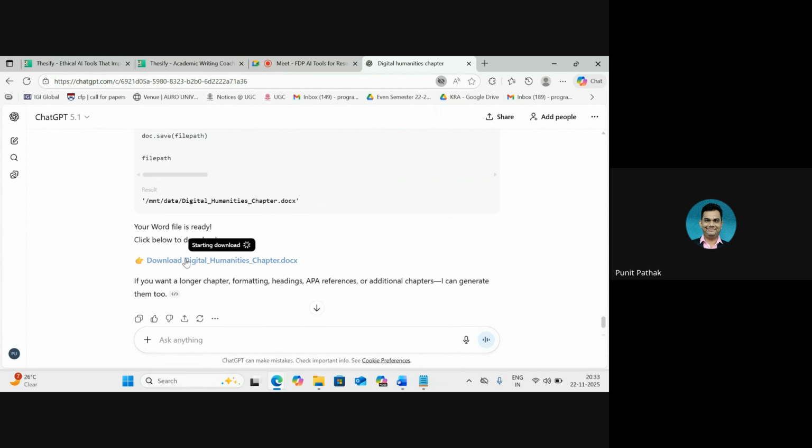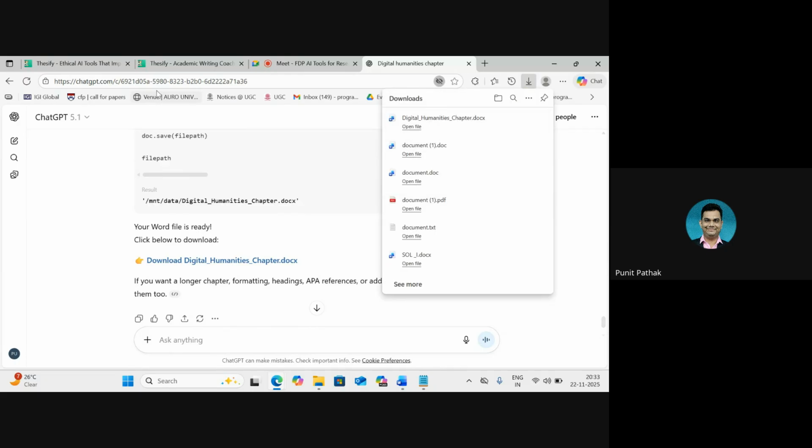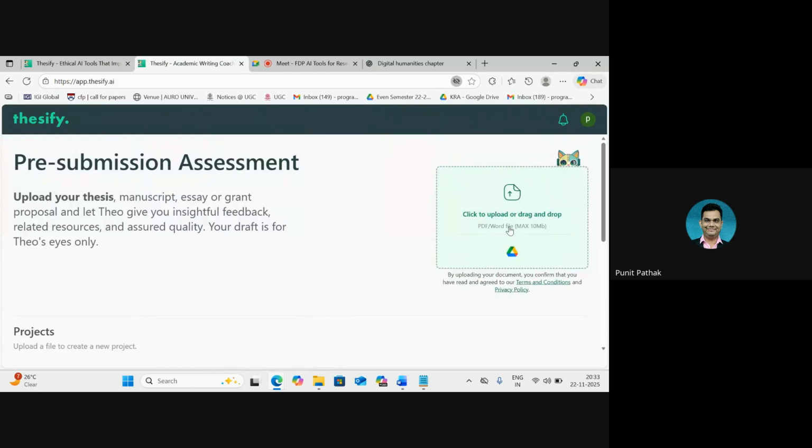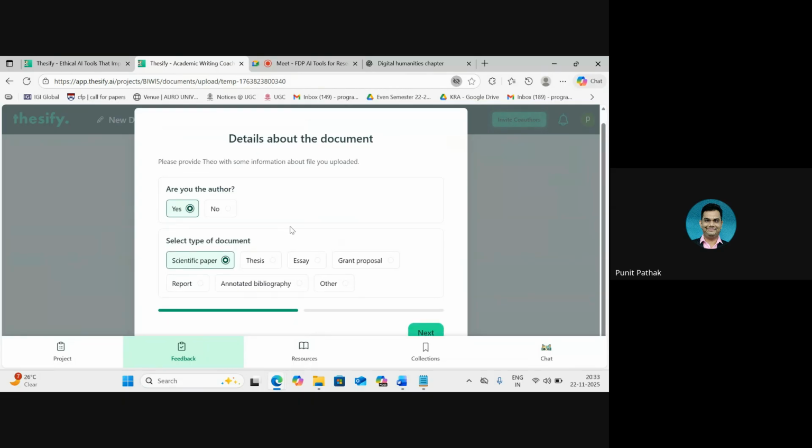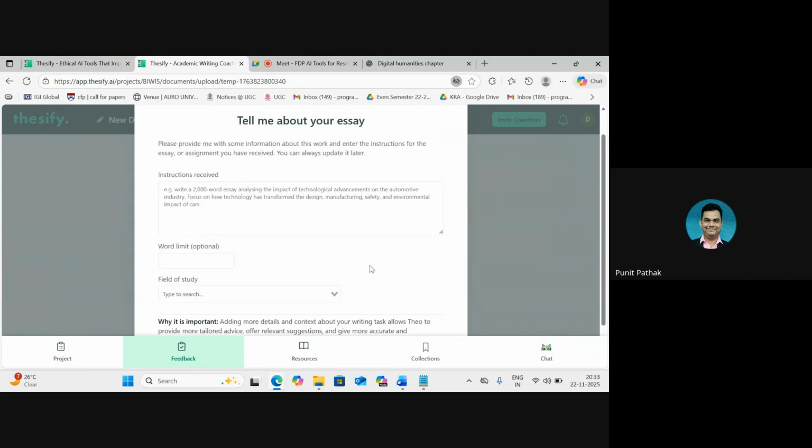All right, this is the file that we've downloaded. Thesify allows us to upload either PDF or Word files, the maximum file size of which can be 10 MB. This is the chapter. Now it will take a few seconds and it will ask me these questions. Am I the author? Yes, no, let's say no. Select the type of document. I'll say essay. Click on next. Please provide some information about this work and enter the instructions for the essay or assignment received.